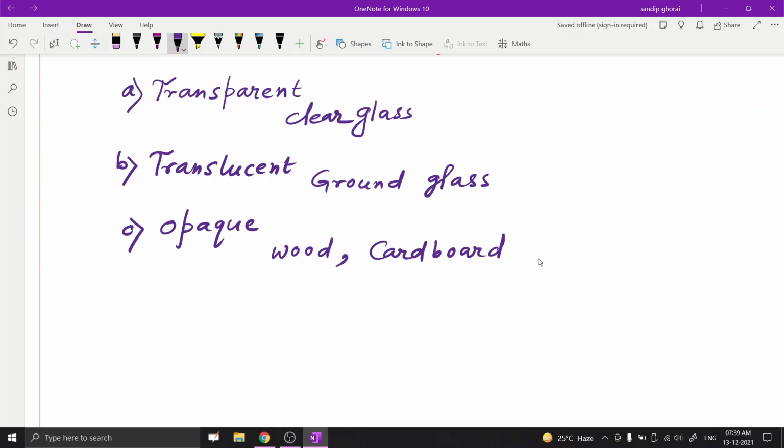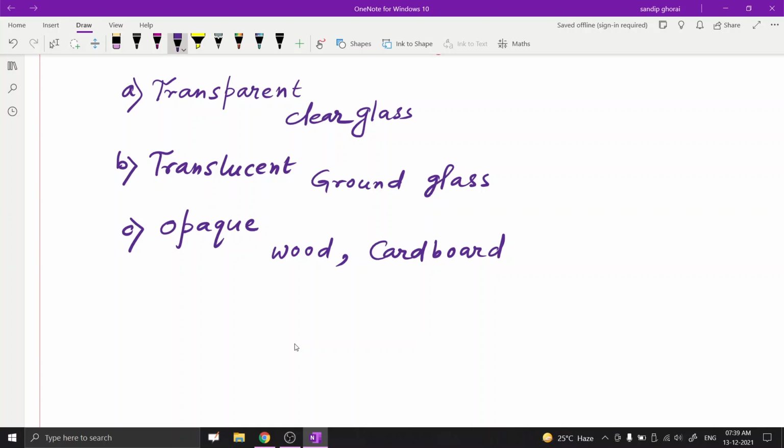In general, for a transparent material, 100% of the light energy is passed through completely. For translucent material, some part of the energy is passed, that means light passes through them but only partially, like ground glass, frosted glass, nylon fabric, butter paper.